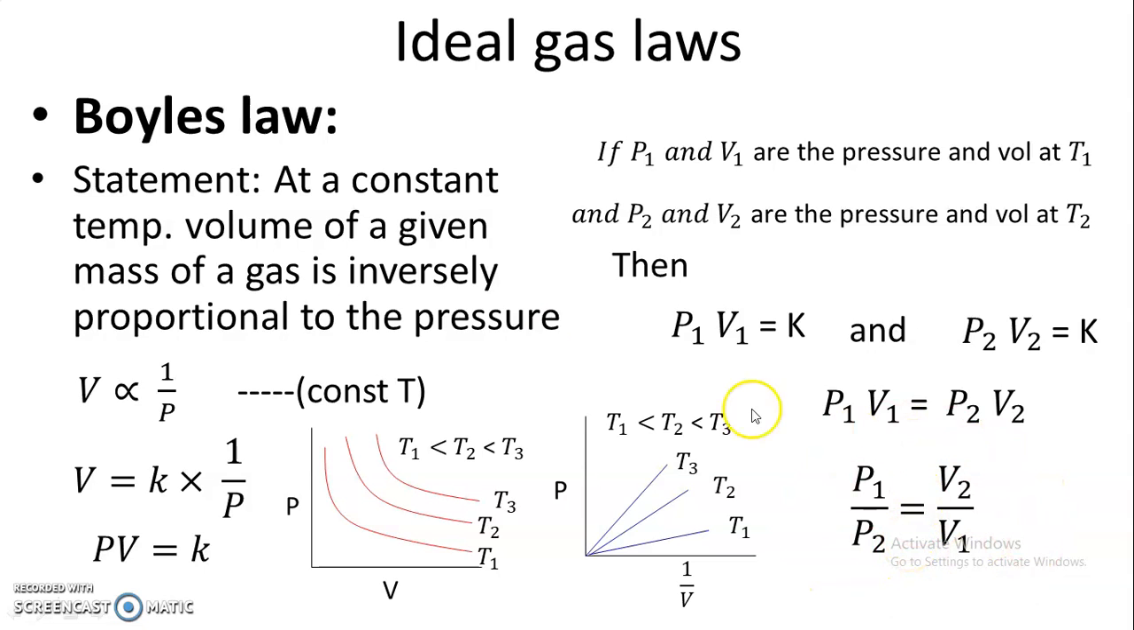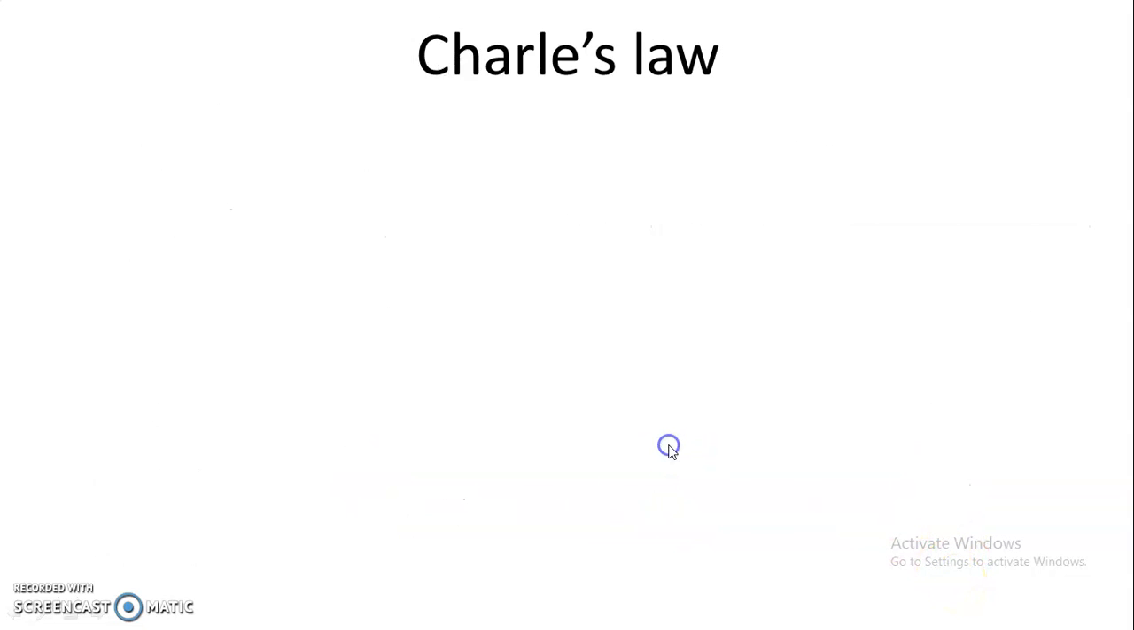Regarding Boyle's law, keep in mind the statement: at a constant temperature, volume of a given mass of a gas is inversely proportional to pressure, and its mathematical expression is PV is equal to K, where K is a constant, or for two different temperatures we can write P1 upon P2 equal to V2 upon V1. So this is Boyle's law.